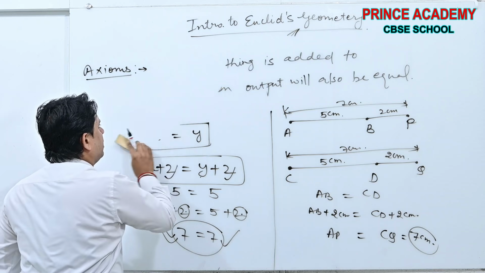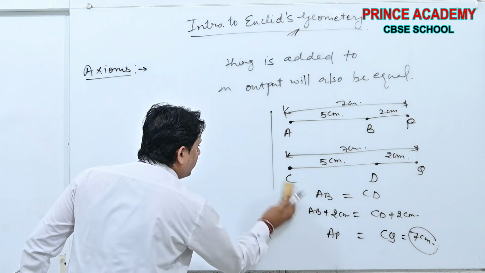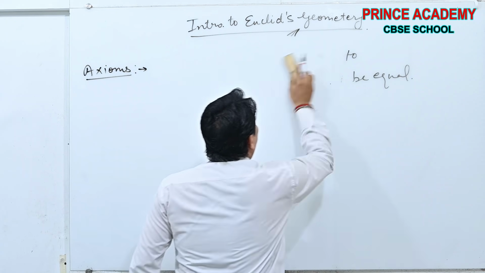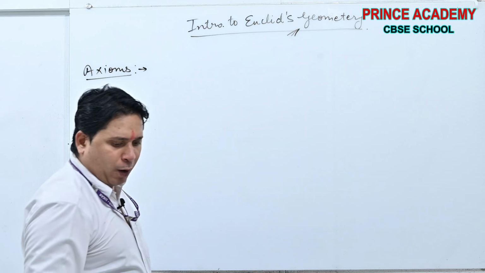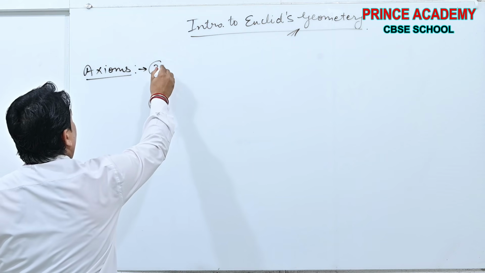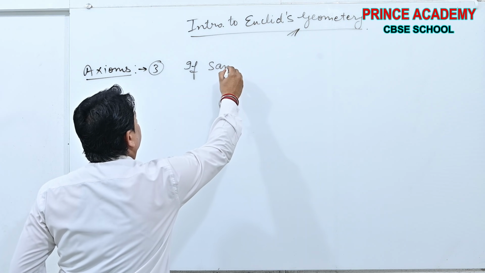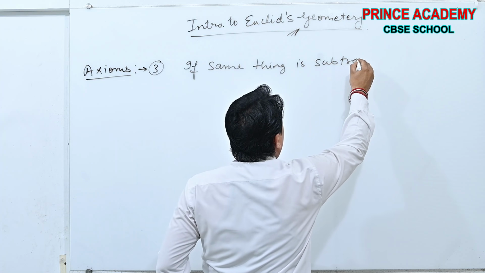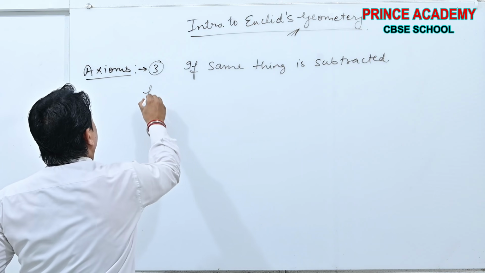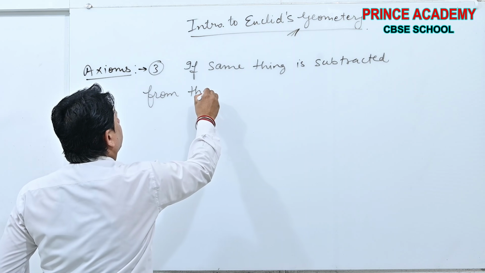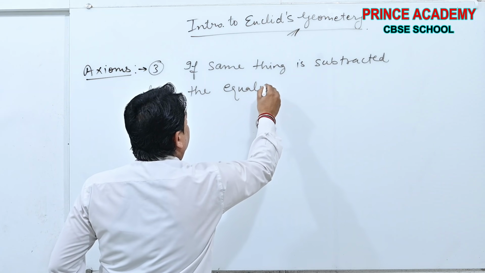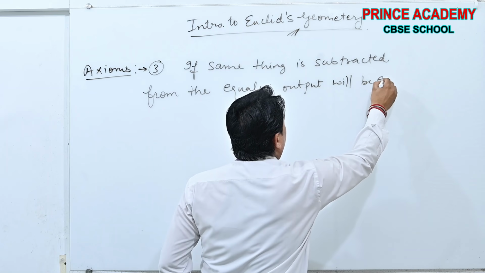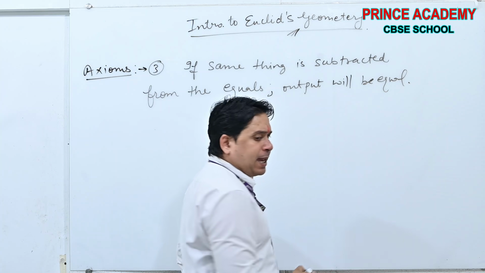Now, beta, we will discuss the third axiom. This is just similar to the first one. See, number 3: if the same thing is subtracted from equals, the output will be equal. Yes or no? The output will be equal.